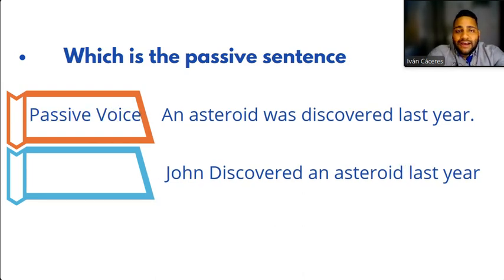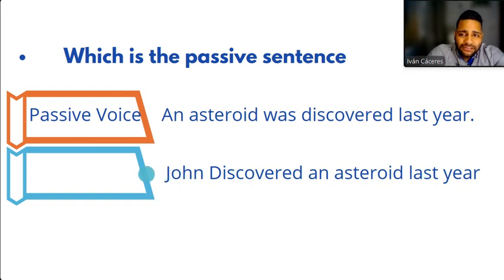Okay. So as you can see, the passive voice is the first sentence. Why? Because the object actually is the asteroid. The asteroid is what receives the action of the verb. What is the action of the verb? Being discovered. Si yo le pregunto a ustedes, ¿qué fue lo que fue descubierto? El objeto sería el asteroide, ¿verdad? Que fue lo que descubrieron. ¿Y quién lo descubrió? Ese sería mi sujeto. Entonces el sujeto es John. John fue el que descubrió el asteroide o el meteorito el año pasado.